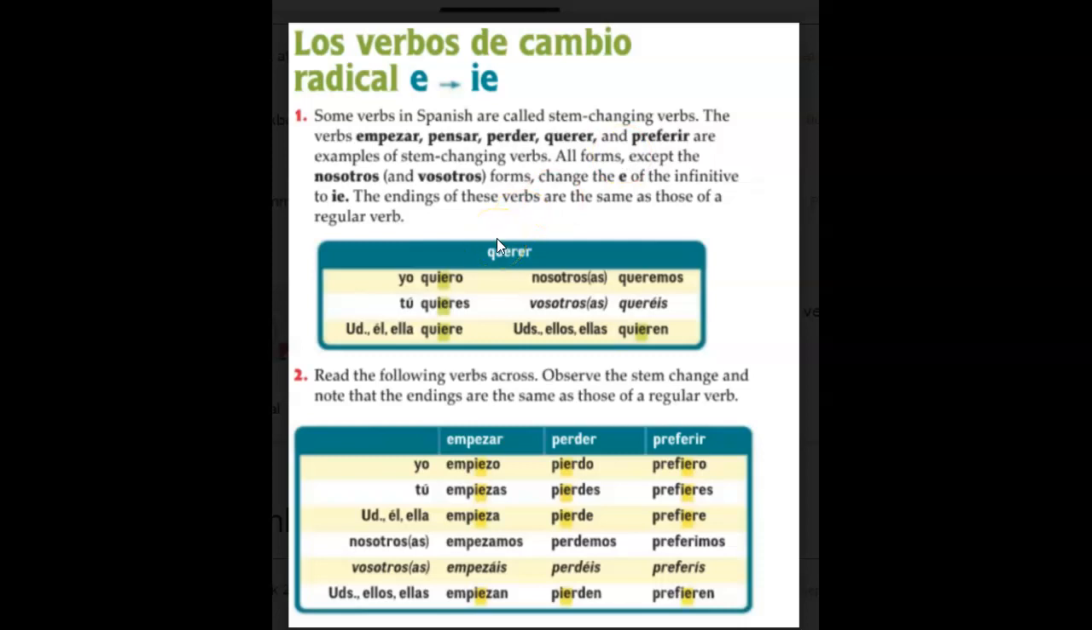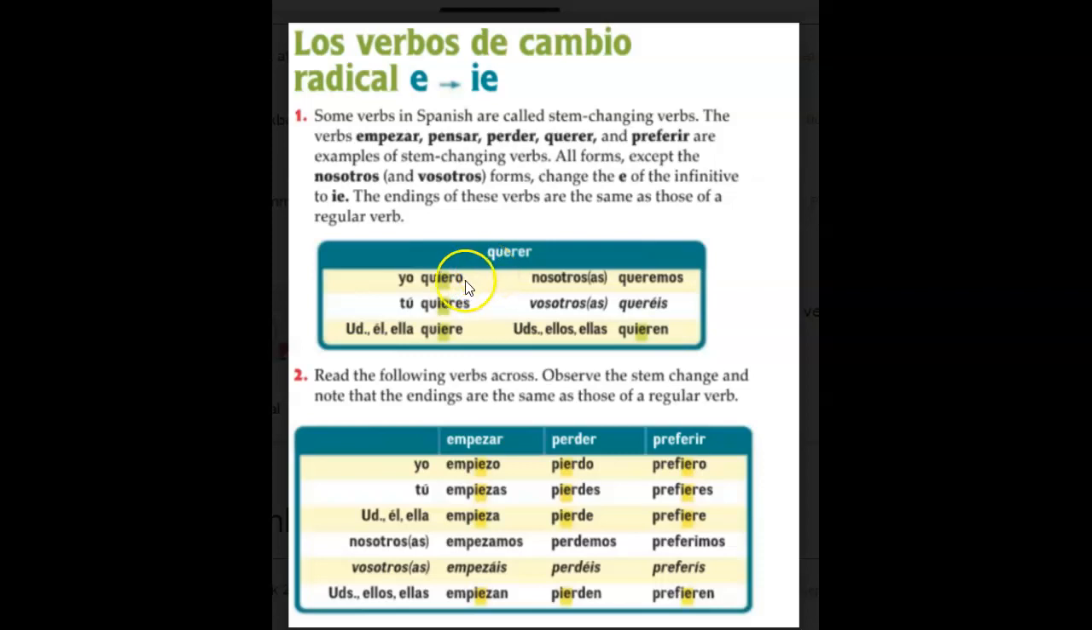First, let's go over some pronunciation for querer, and then we'll look at the differences between stem-changing verbs and regular verbs. So we've got yo quiero, tú quieres, usted, él, ella quiere, nosotros queremos. Vosotros is for Spain. We can skip this one. You don't have to learn it this year in my class. And then ustedes, ellos, and ellas quieren. So with querer, we've got the verb to want. So yo quiero is I want.